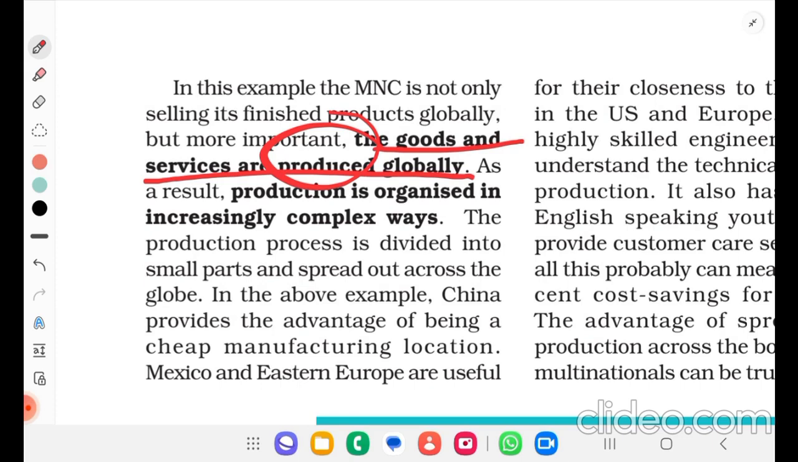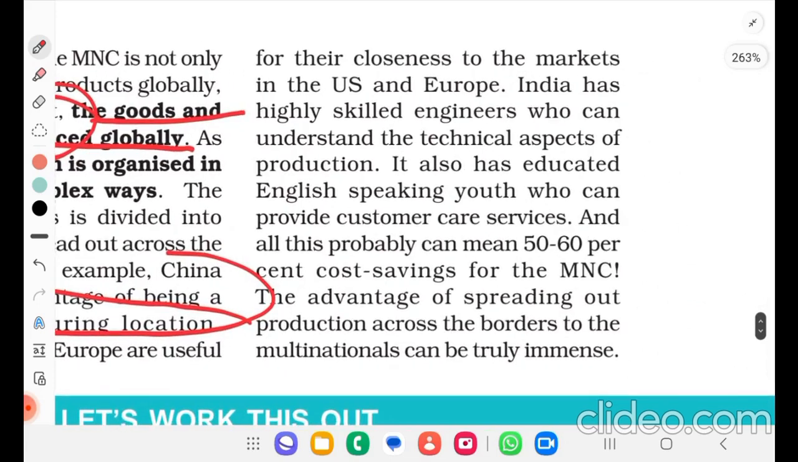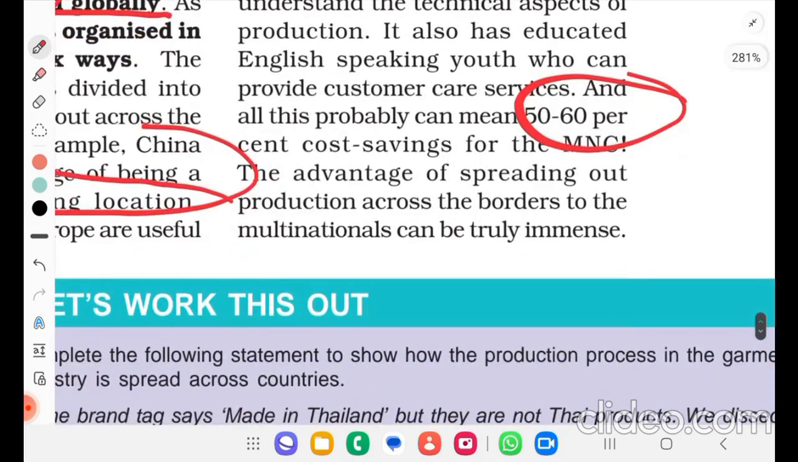In the above example, China provides the advantage of being a cheap manufacturing location. Mexico and Eastern Europe are useful for closeness to the markets in the US and Europe. India has highly skilled engineers who can understand the technical aspects of production. It also has educated English-speaking youth who can provide customer care services. And all this probably can mean 50 to 60% cost savings for MNCs. The advantage of spreading out production across borders to the multinational can be truly immense.